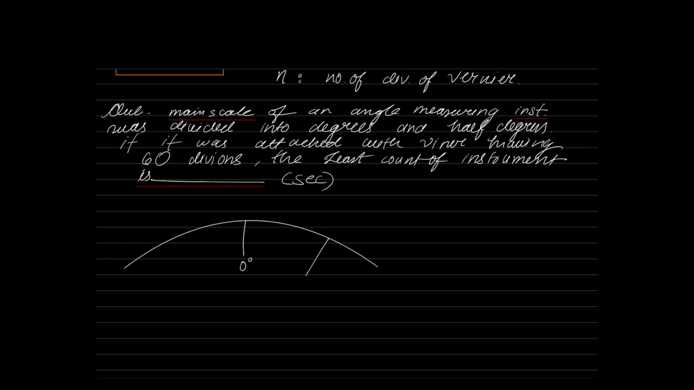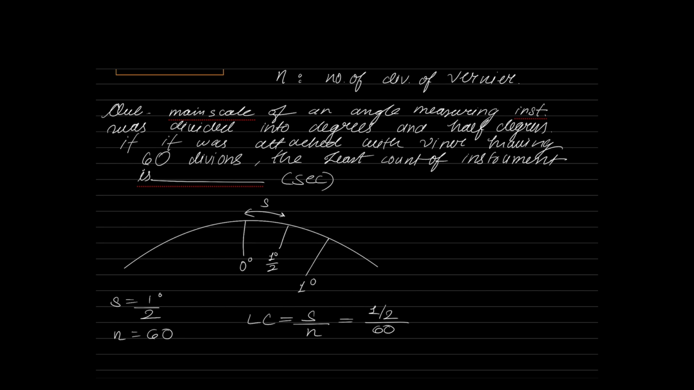So tell me, what is the smallest value of your main scale? The smallest value of your main scale S is equal to how much? Half degree. That is the S value. And it was attached to a vernier having 60 divisions. So what is the N value? N value is equal to 60. Then what is the formula for least count? Least count is equal to S by N. S is equal to half degree, so least count is half degree by N. N is equal to 60.